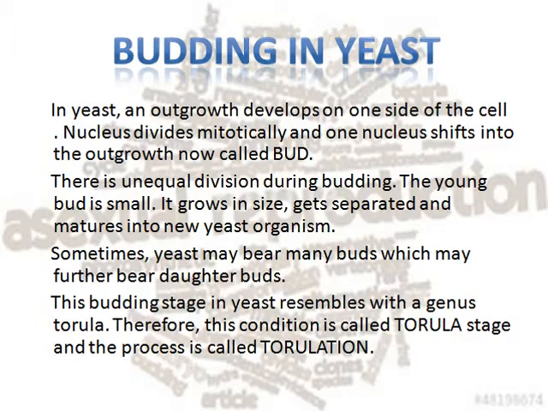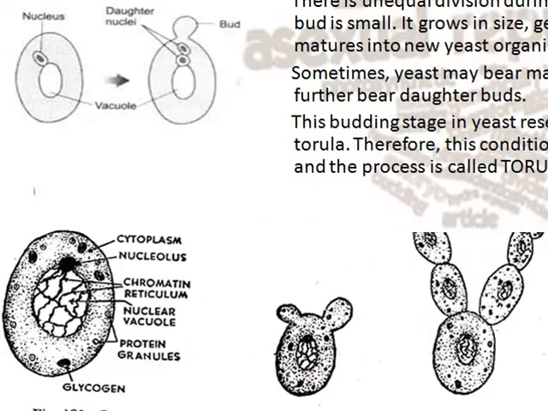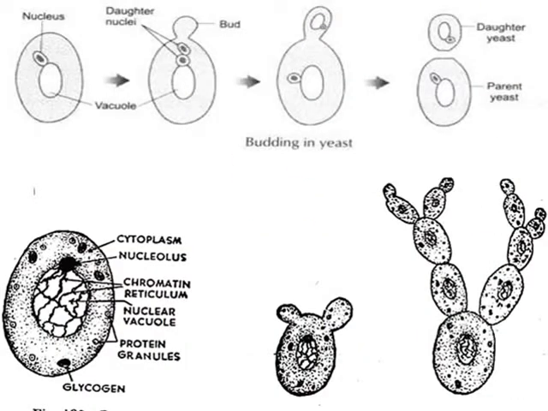Such a situation resembles an organism of genus Torula. Thus this stage is known as the Torula stage and the process is known as torulation. In these diagrams you can see a single cell of yeast, budding in yeast and the Torula stage.